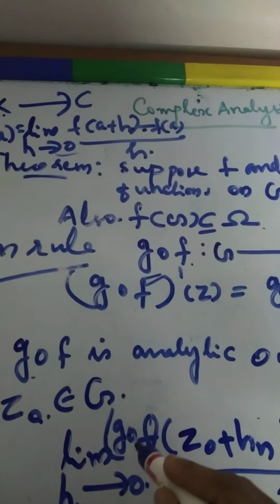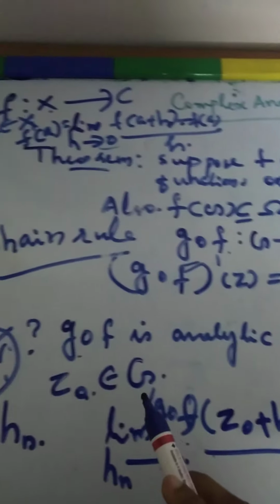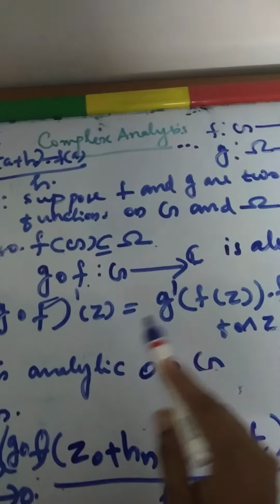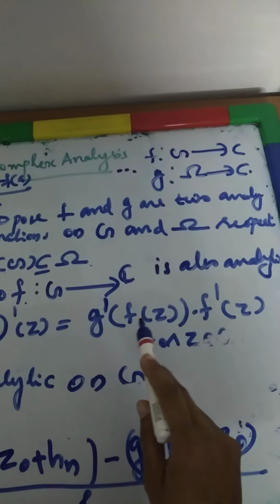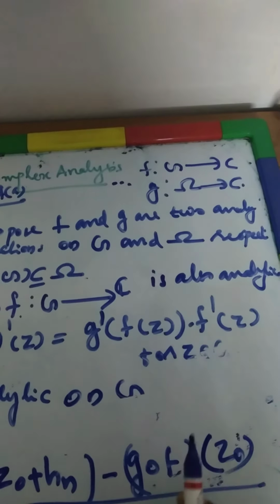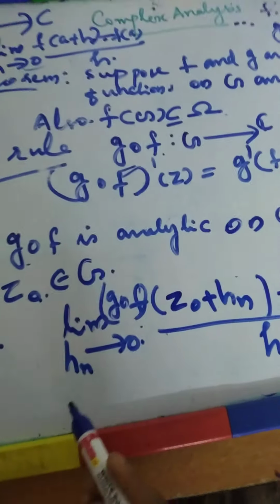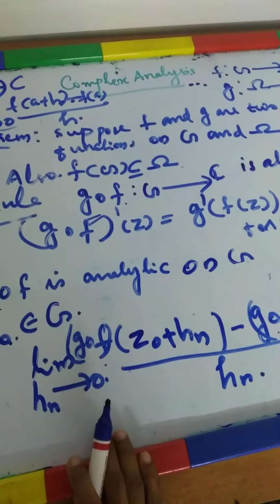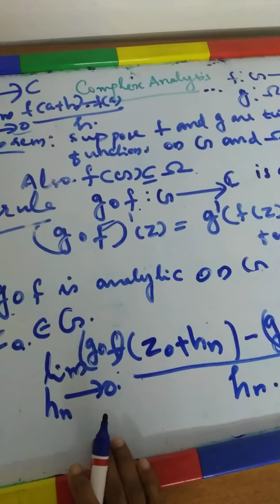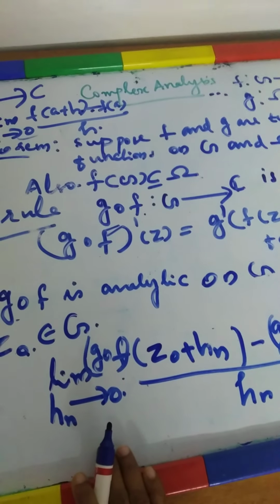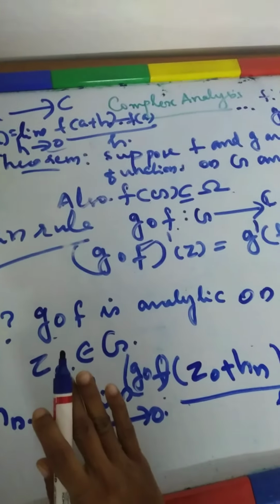If this limit exists, then one more thing you need to show. What is the remaining thing? The derivative of G composition f is equal to G dash of f of z into f dash of z. So what about this limit? We find this limit by using two cases.